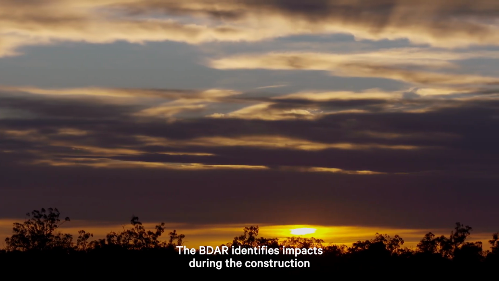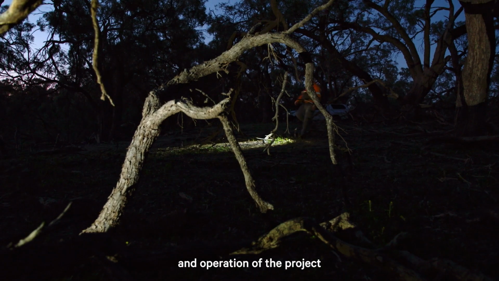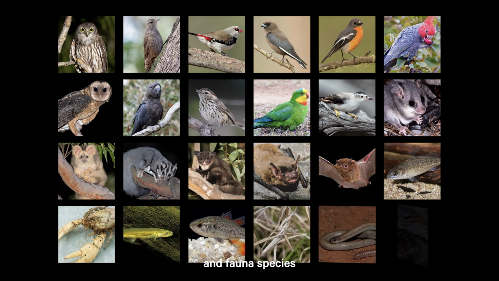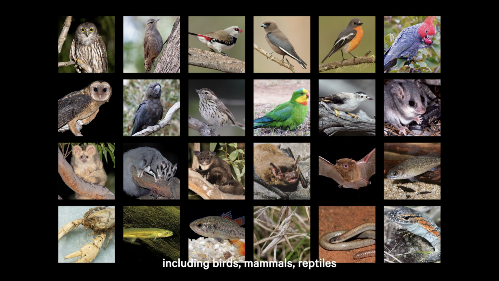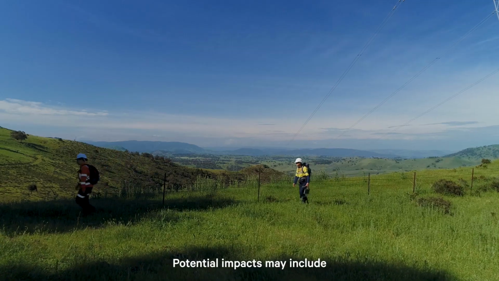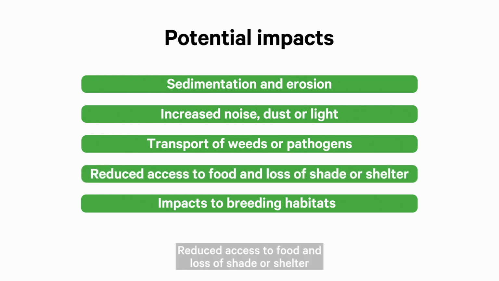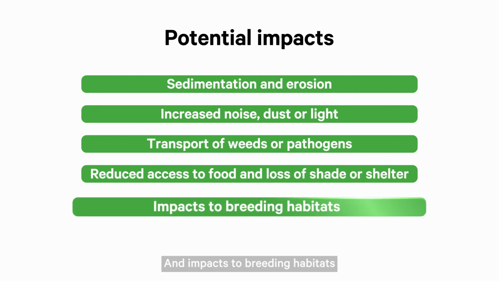The BDAR identifies impacts during the construction and operation of the project on ecological communities, flora species and fauna species, including birds, mammals, reptiles, amphibians and insects. Potential impacts may include impacts on habitat or vegetation from sedimentation and erosion, reduced viability of habitat due to noise, dust or light, transport of weeds and pathogens from the work sites to adjacent vegetation, reduced access to food and loss of shade or shelter, and impacts to breeding habitats.